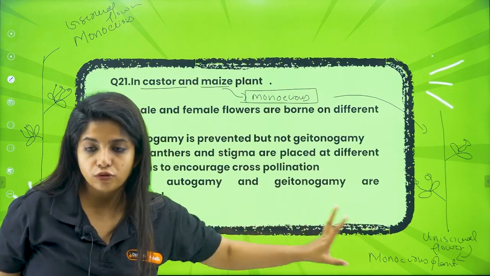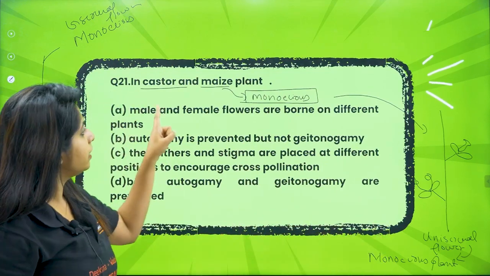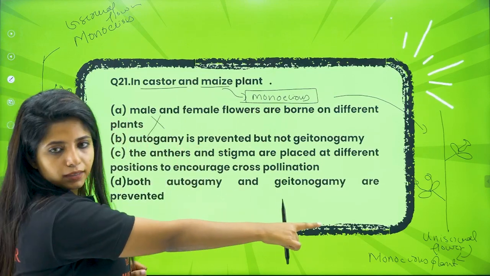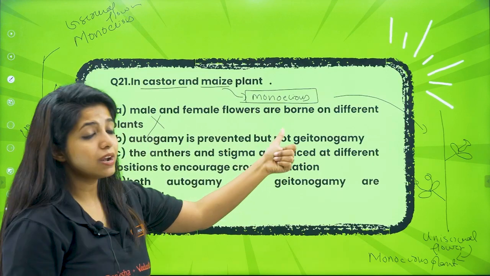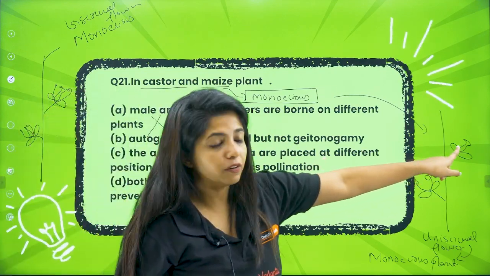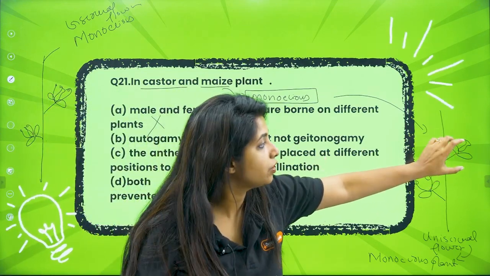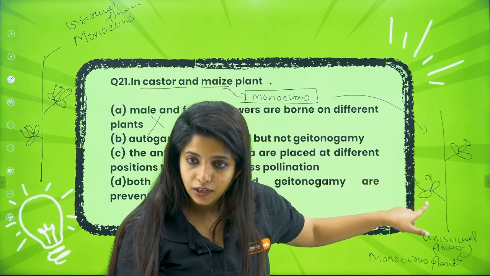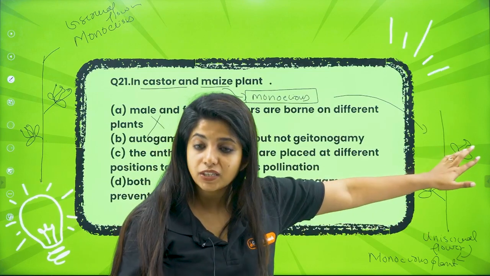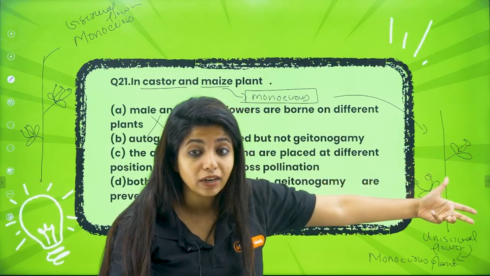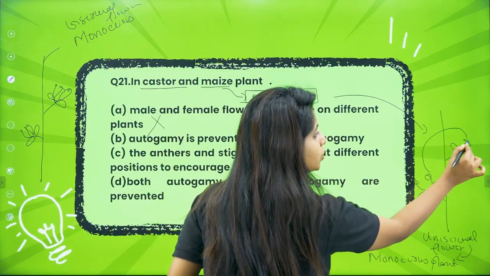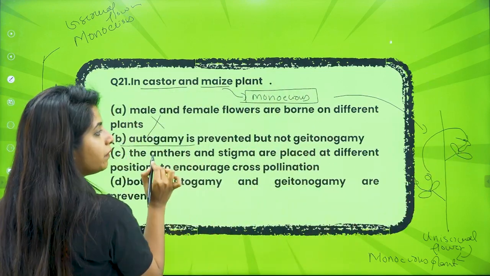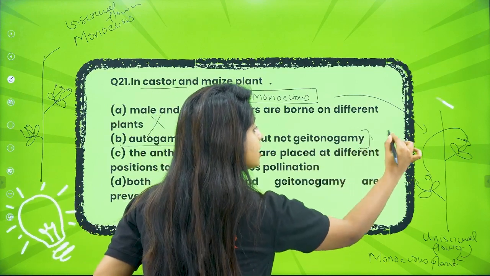Unisexual flowers in a monoecious plant. In this case, are the male and the female flowers borne on different plants? No, they are on the same plant, right? Autogamy is prevented but not geitonogamy. Is autogamy prevented, my dear children? Yes. Why? Because this flower does not have both the sexes. For autogamy to happen, you need to have both the sexes. Does this have it? No. So autogamy is definitely prevented, but is geitonogamy prevented? No. From here to here it can still go. You have both the sexes, right? So I can say, yes, autogamy is prevented but not geitonogamy. This is a correct statement.